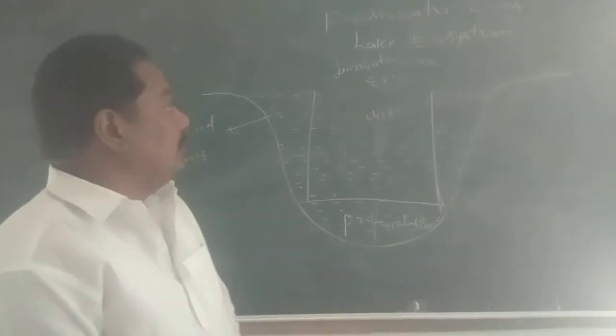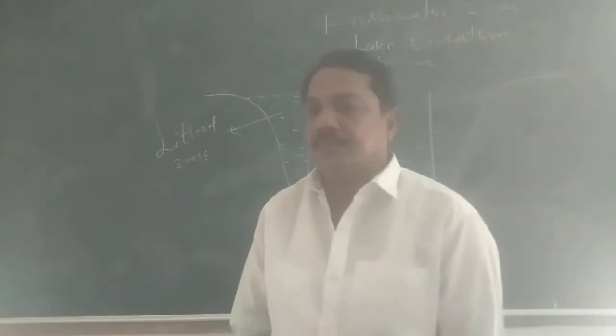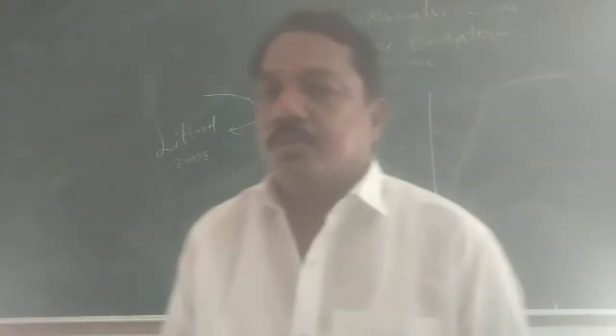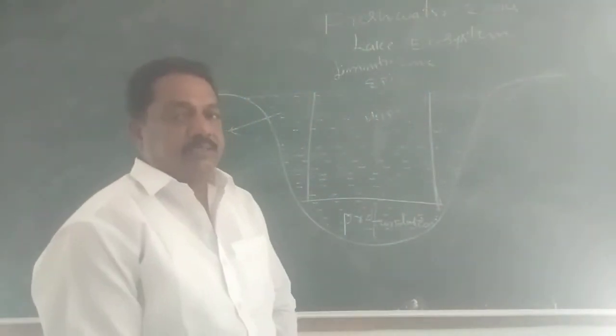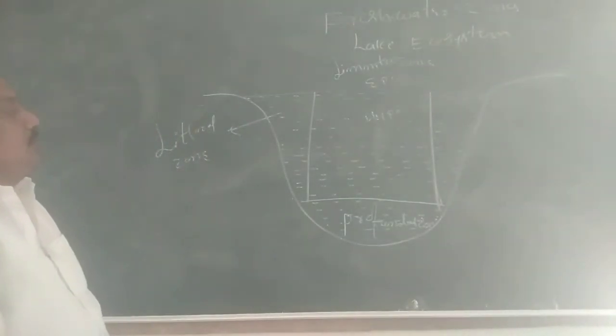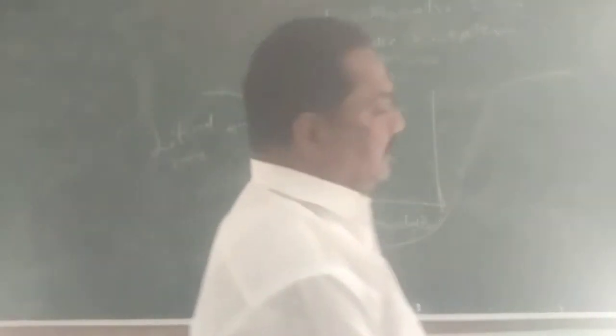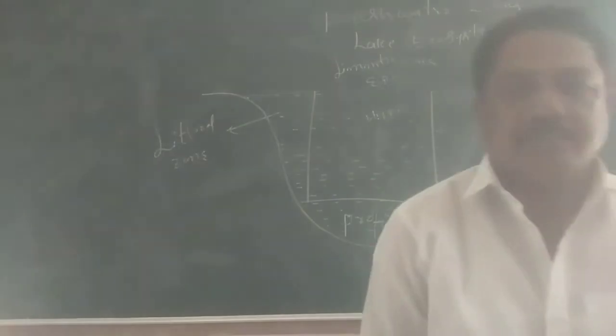Now I am discussing the freshwater zones, or lake ecosystem zones. The ocean ecosystem zones were already discussed. Today I am discussing the lake ecosystem zones, on the basis of light penetration. Light is a very important factor in the ecosystem.